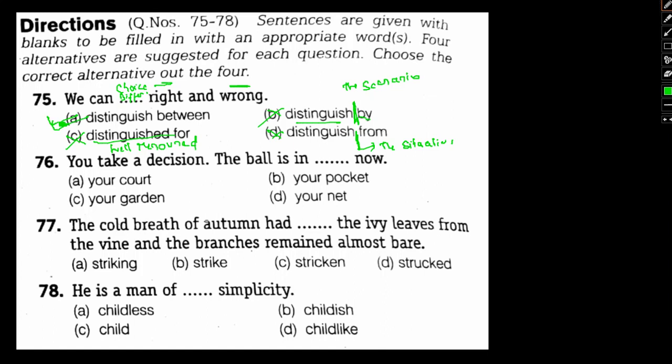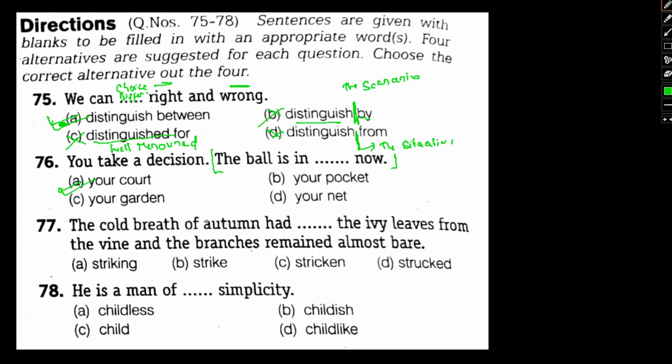Okay, so having said that, let's move on to 76. You take the decision, the ball is in your dash now. This is a very popular phrase in general. This term is basically used in reference to tennis. The general term is how we go about it: the ball is in your court. The ball is in your court now.